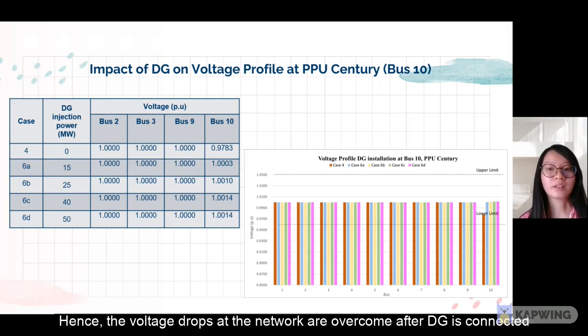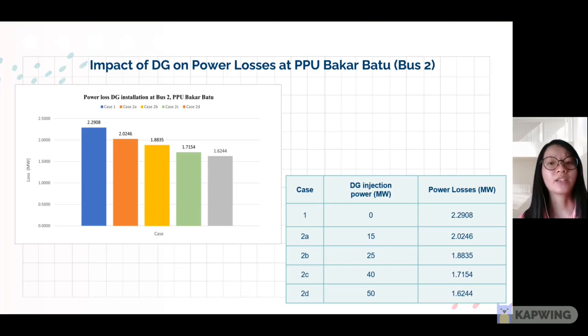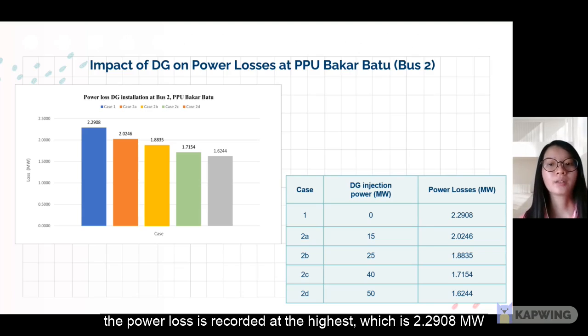Hence, the voltage drop at the network is overcome after DG is connected. Next, for the analysis on power losses, only active power loss is considered. When there is no DG installed at the PPU Bakar Batu network, which is case 1, the power losses are recorded at the highest, which is 2.2908 MW.